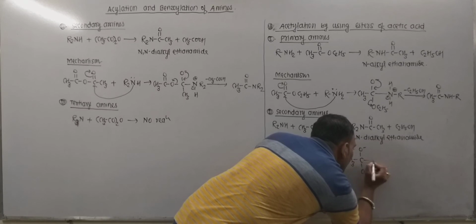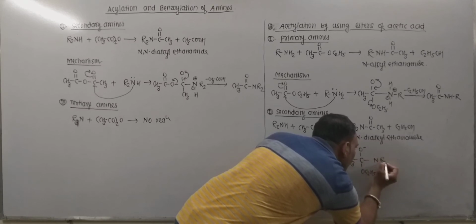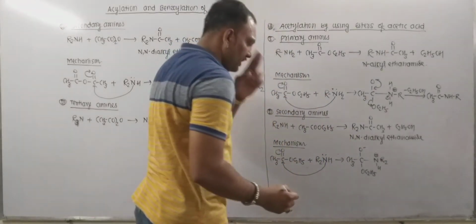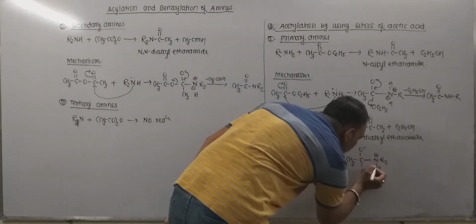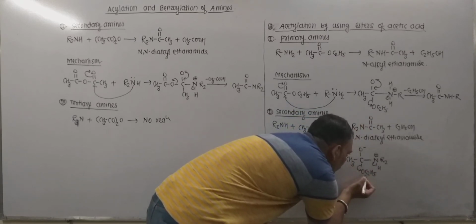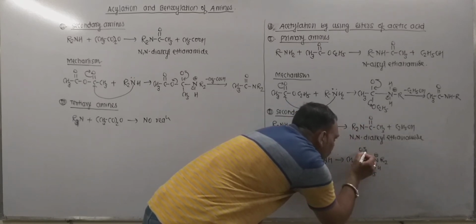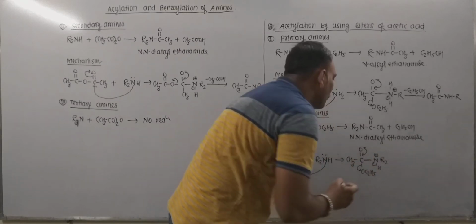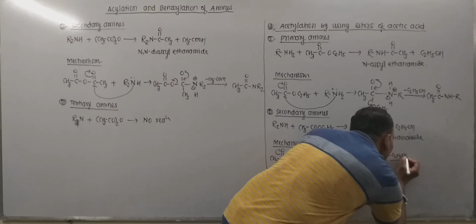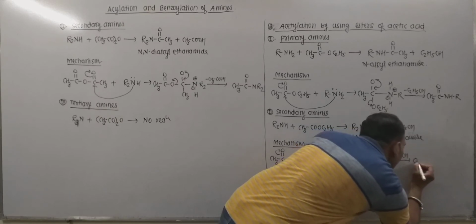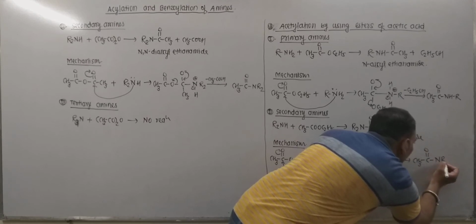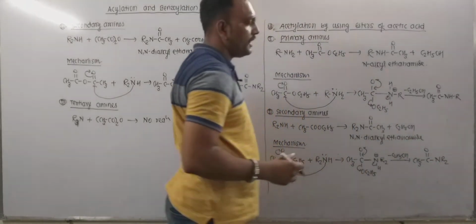So this is the intermediate so obtained. Now nitrogen bears positive charge, so this electron pair gets attracted by nitrogen, and departure of this group takes place, leading to the formation of ethanol, and oxygen shares an electron pair with carbon. So thereby ethyl alcohol is produced as a byproduct, and we receive the product, that is an N-dialkyl ethanamide.